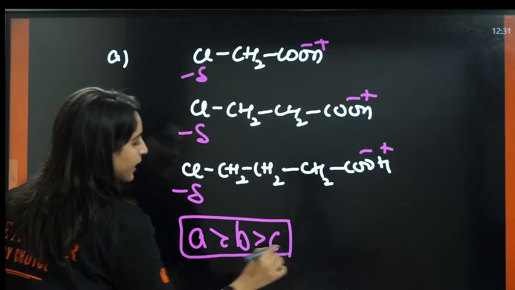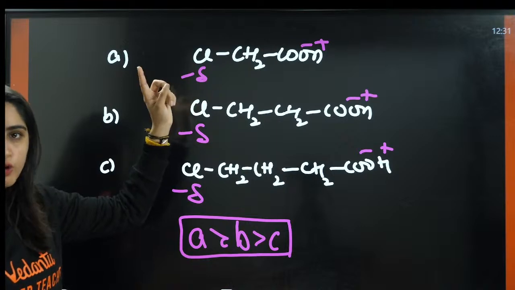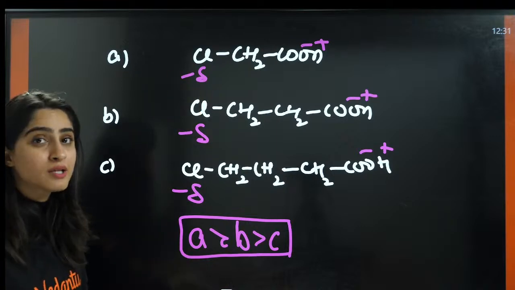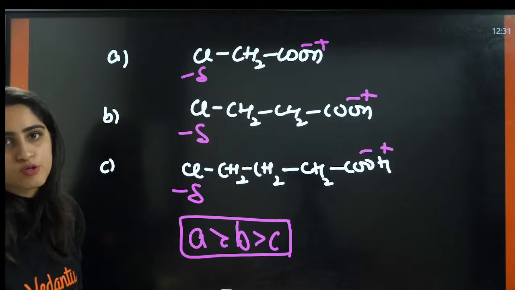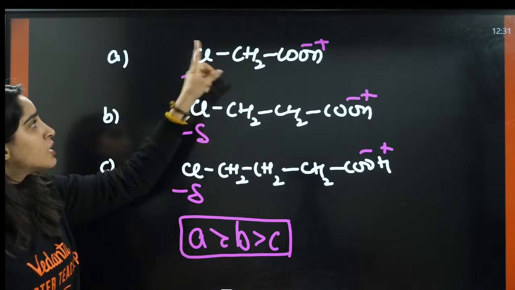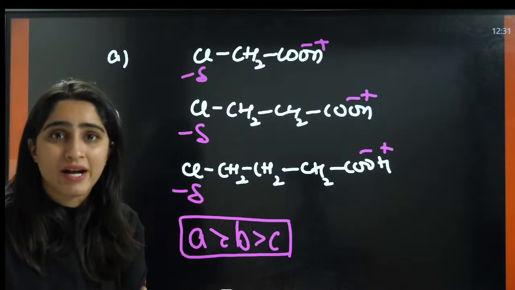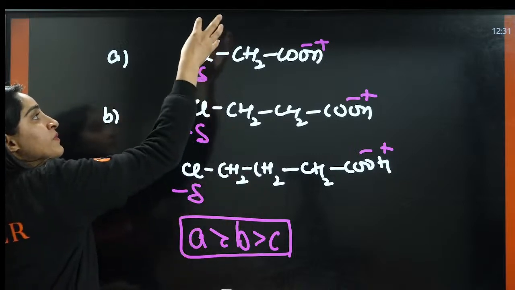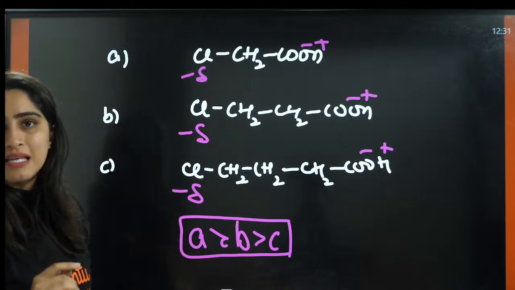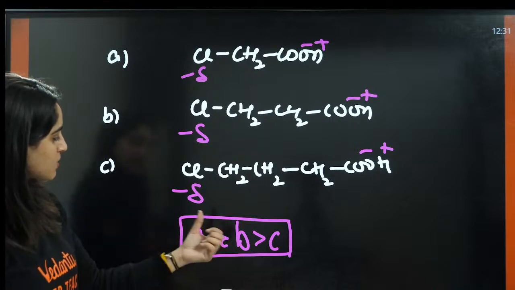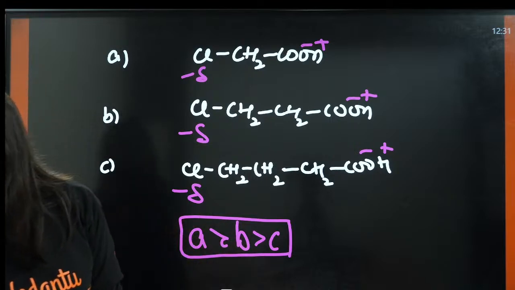Now, what is the reason behind that? The reason is here the electrons are being pulled by chlorine, which is a very good thing for CO negative. This is negative. We want it to pull the electrons. Only then it will be stable. Now the electrons are pulled from less distance. That is more effective, right? So it will pull the electron more efficiently as compared to C when the distance is more. So the stability is ABC and the acidic order is ABC. Okay.